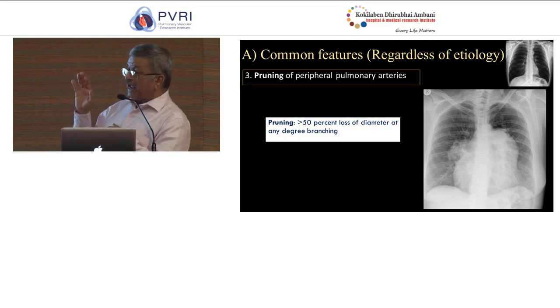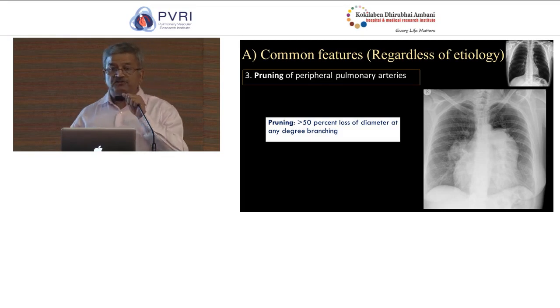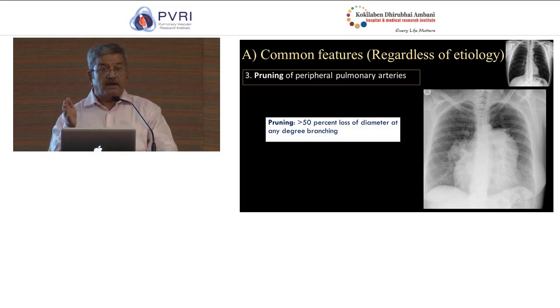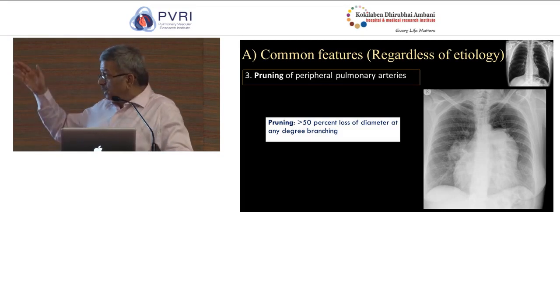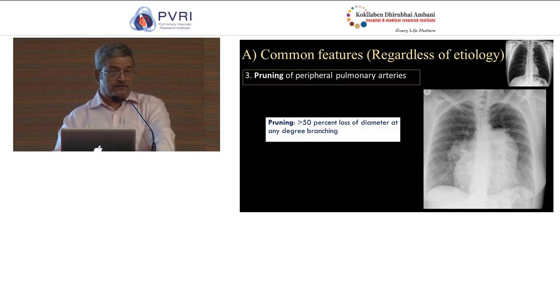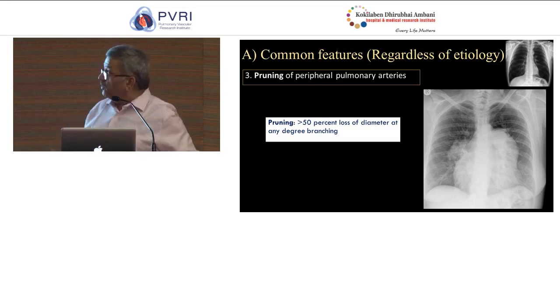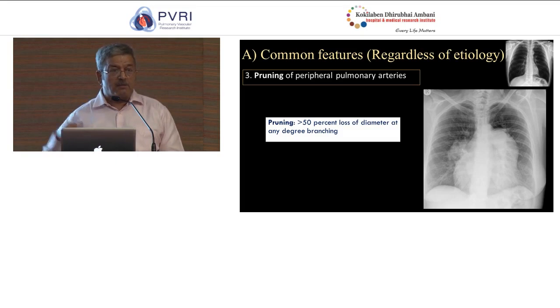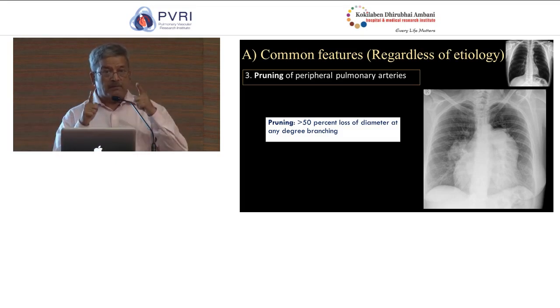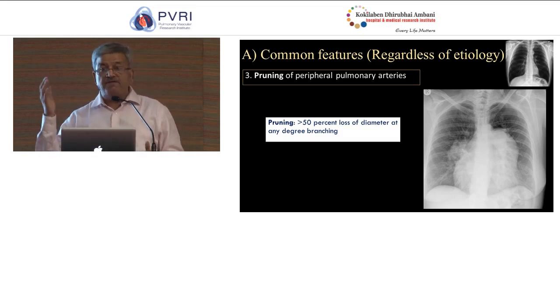So typically in pulmonary artery hypertension, irrespective of whether it happens secondary to a left to right shunt or as an IPAH, you will see pruning of the peripheral arteries. Pruning basically means that we lose the diameter of the pulmonary artery by more than half at each degree branching. So when the central pulmonary artery is dilated and the peripheral pulmonary arteries are pruned, we have the setting of PAH. And when the central pulmonary arteries are dilated and the peripheral arteries are not pruned, we have a hyperkinetic circulation. There is one caveat here.